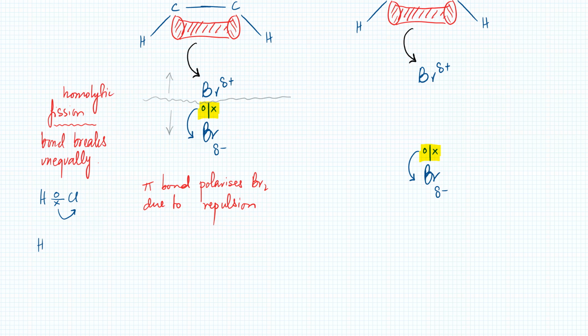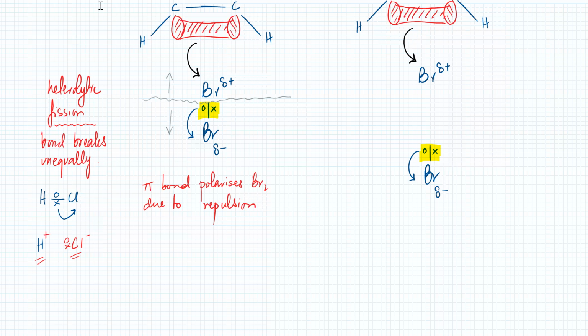Sorry, not that. Okay, that's right. This is heterolytic fission. I'm sorry. So that is heterolytic fission, and heterolytic fission results in the formation of ions because one atom gets both electrons. So as a result, that becomes a negative ion, the other one becomes a positive ion because the bond is breaking unequally.